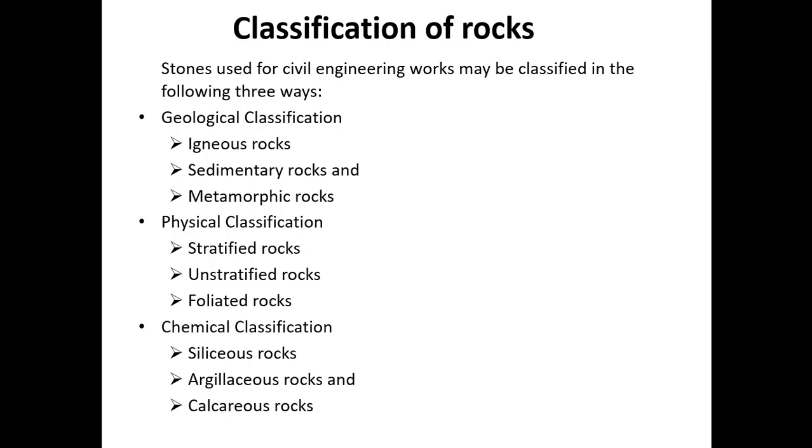Limestone is a calcareous rock of sedimentary origin, while marble is a calcareous rock of metamorphic origin. So limestone is calcareous rock of sedimentary origin, and marble is calcareous rock of metamorphic origin. Okay, this is the classification of the rocks.